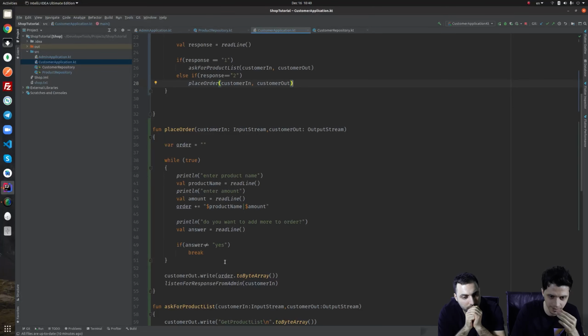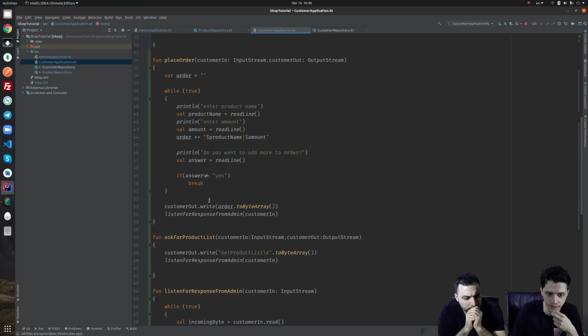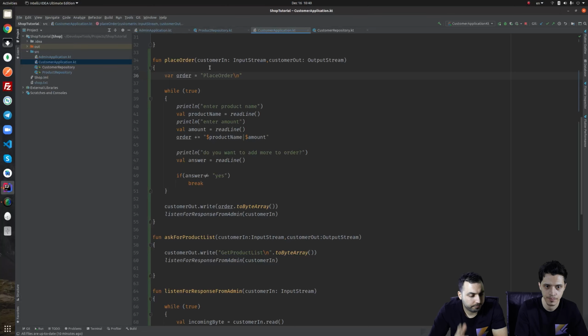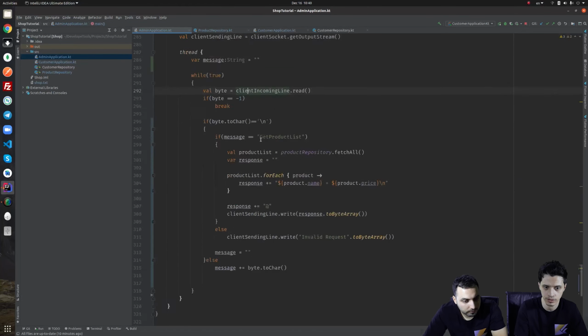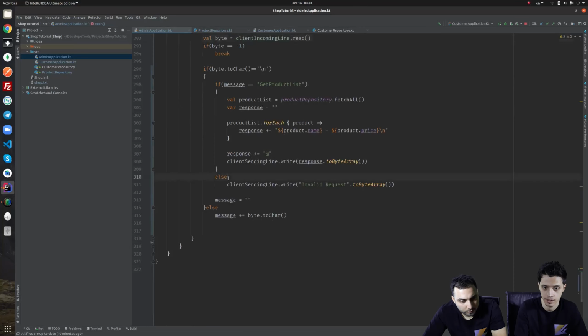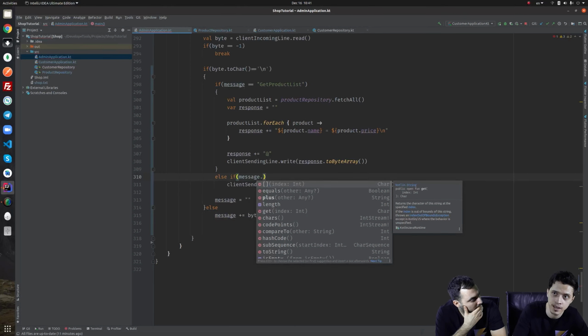So for that, the first thing should be order. Let's say we concat order to this. The first line of this, let's say it is place order with a \n. And here in the admin side, I'm going to say if message equals to this, else if message not equals. This time the first line should be place order. The rest will be the order itself.